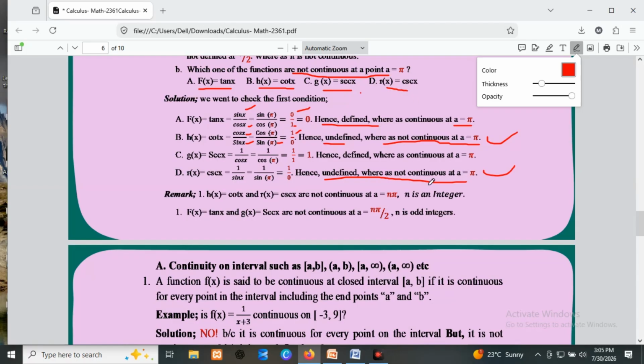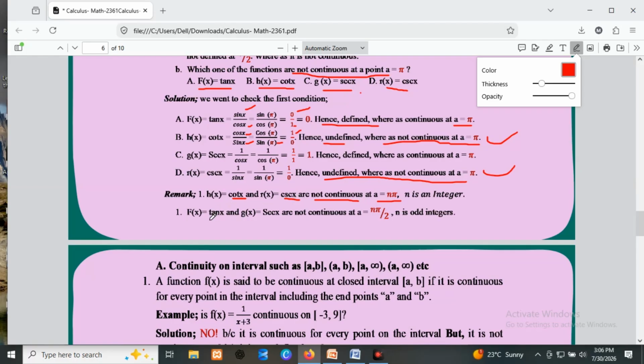So we can generalize like this. The remark: h of x equals cot x and r of x equals cosec x are not continuous at a equals n pi, where n is an integer, which means not only at pi, but also at 2 pi, 3 pi, 5 pi, and so on. In general, those two functions, cot x and cosec x, are not continuous for values which are multiples of pi, or in general n pi.